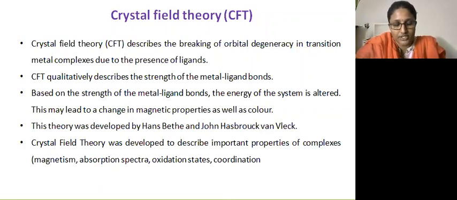CFT, that is crystal field theory, qualitatively describes the strength of metal-ligand bonds. Based on the strength of metal-ligand bonds, the energy of the system is also altered. This may lead to a change in the magnetic properties and color. This theory was developed by Bethe and Van Vleck. It was developed to describe important properties of complexes such as magnetism, absorption spectra, oxidation states, coordination, etc.